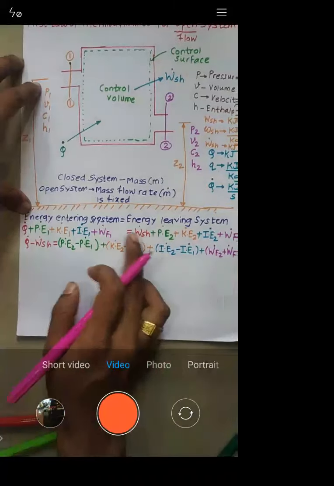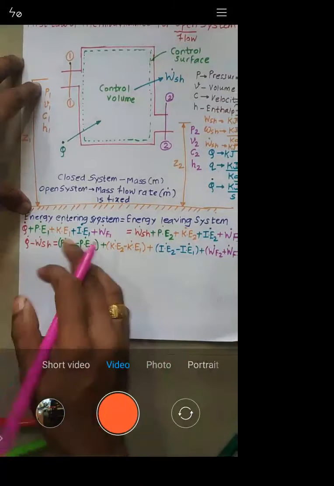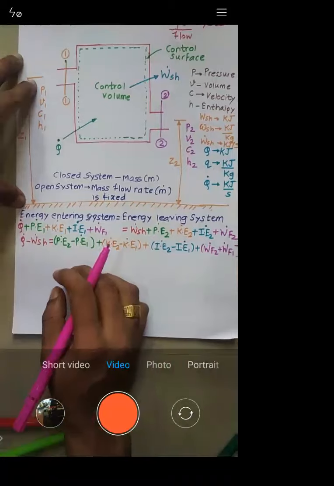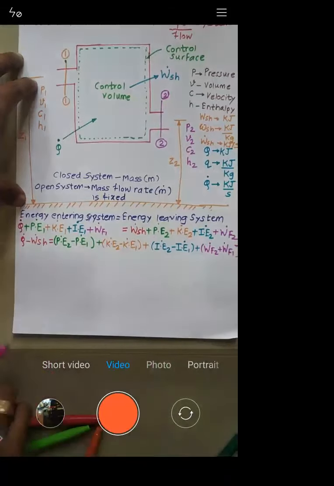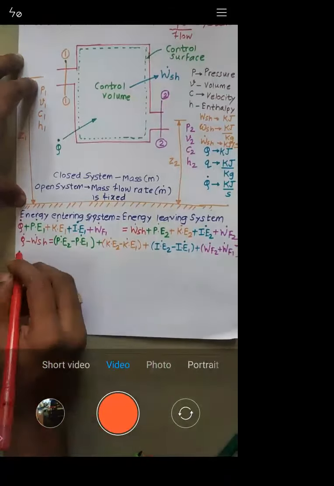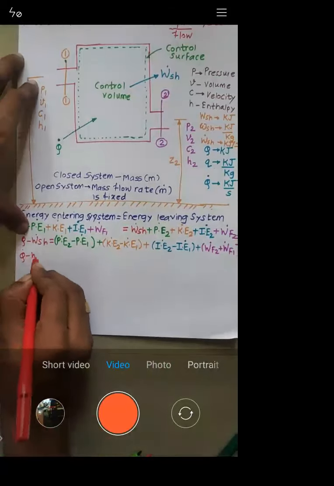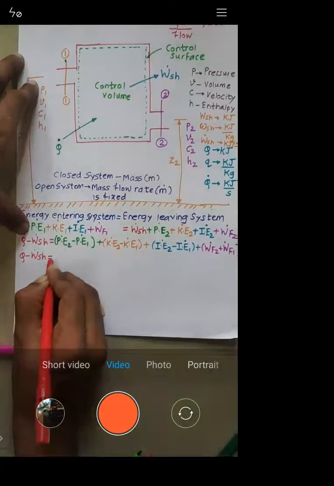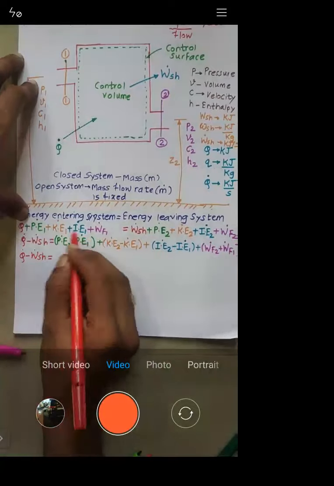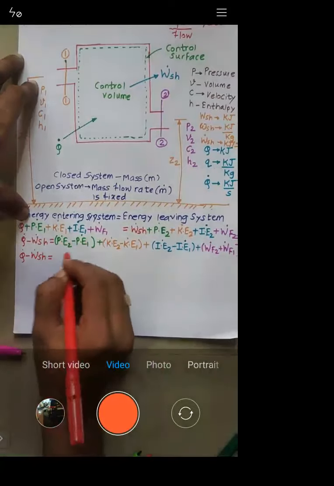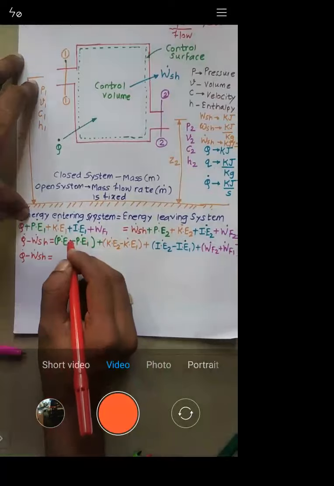This term I bring here, and the rest of everything I put on the right hand side. So Q dot minus W dot SH. Try to understand, now this is very important. Q dot minus W dot SH is equal to this, which is nothing but the change in potential energy. Is it okay or not?